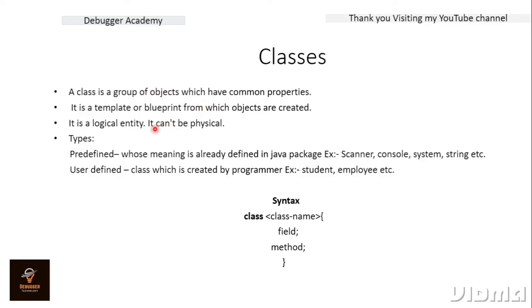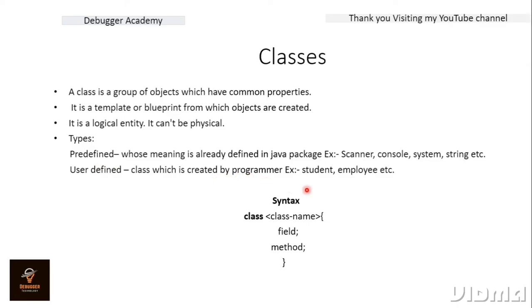We usually find two types of classes in Java. First is predefined classes. It means those whose meaning is already defined in the Java packages. For example, Scanner is a class which is already defined in the Java package. Console is a class, System is a class, String is a class. These are some of the classes whose meaning is already defined in the Java packages. That's why we call them predefined. And second is user defined, which we create as a programmer. The class which is created by the programmer is called user defined.